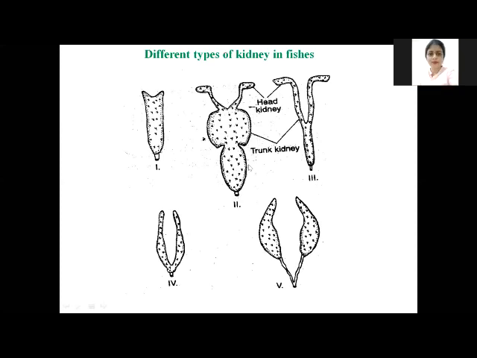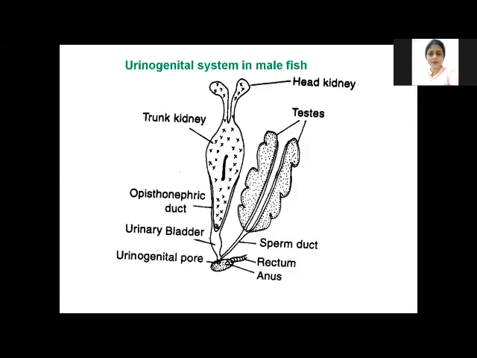So these three are present in freshwater, and all 5 in the marine teleost. This is the different types of kidneys found in the teleost, bony fishes. Now the urinogenital system in the male fish: this is the head kidney region, this is the trunk kidney region, this is the nephric duct, which collects the urine from all the tubules of the kidney, then this is the urinary bladder, and this is the urinogenital pore.